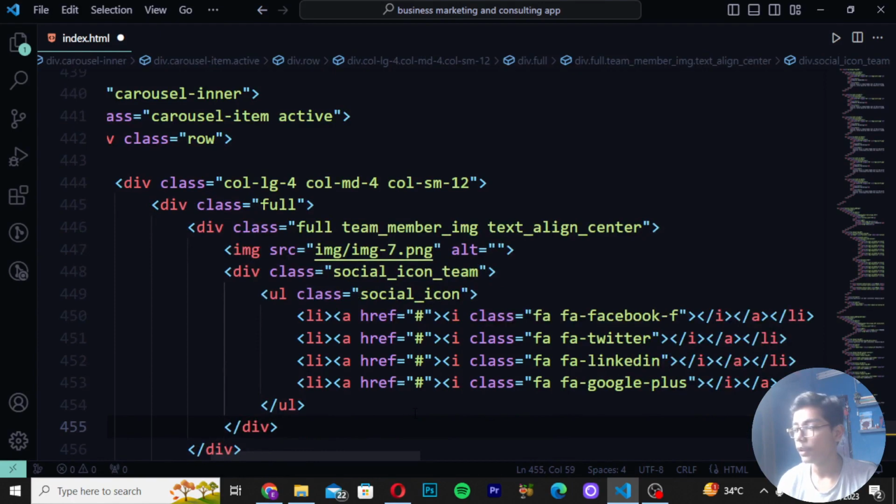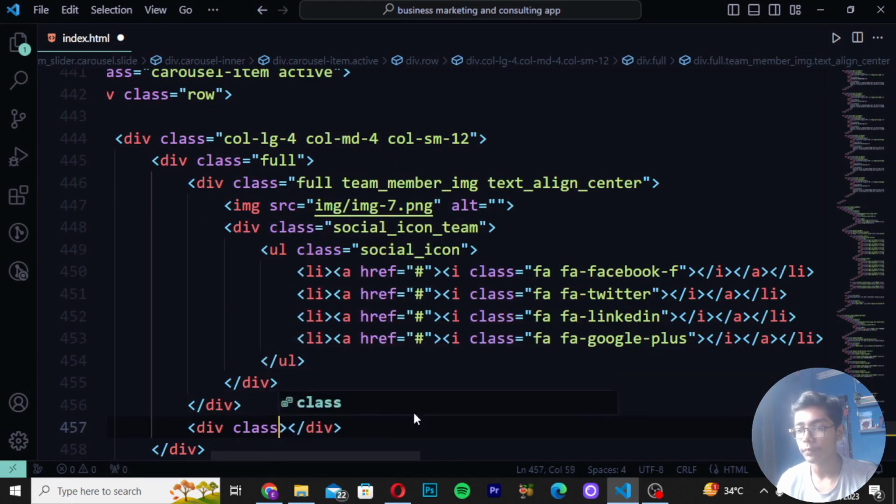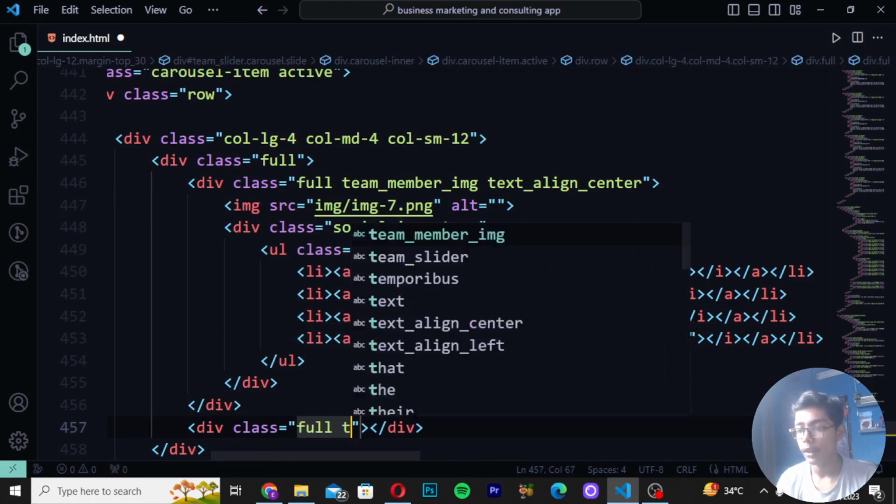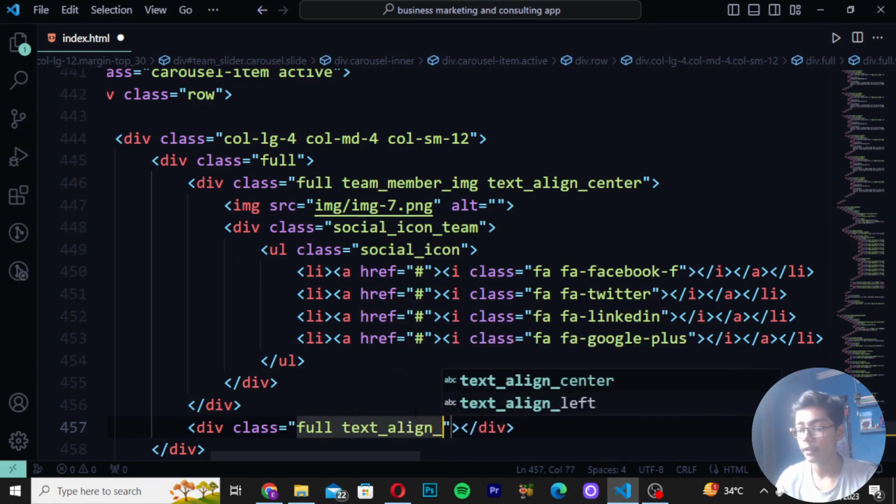Then here you have to move after the two divs and create div class as full text, and then you have to now just write here align center.